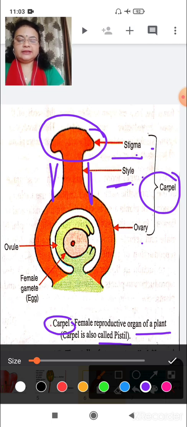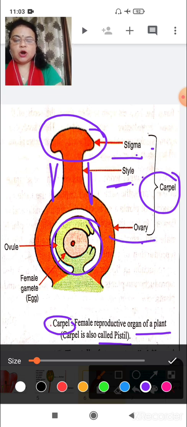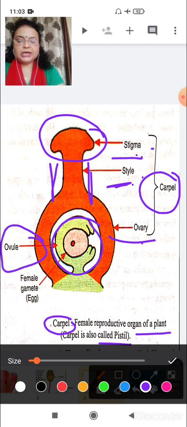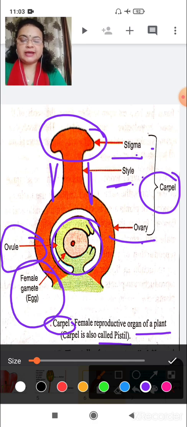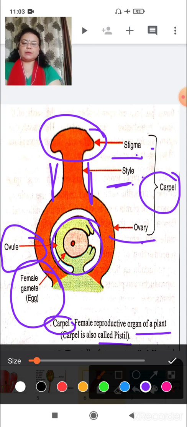Understood? Then the internal part is known as ovary. Ovary contains ovule inside it, and ovule contains female gametes, which are eggs. Understood? So this is the structure of carpel.